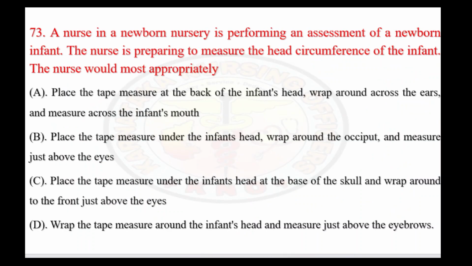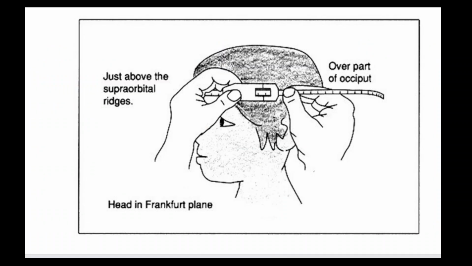So let's see the next question. A nurse in a newborn nursery is performing an assessment of a newborn. The nurse is preparing to measure the head circumference of an infant. So the nurse would most appropriately. So here they are giving you the options how to measure the head circumference. So if you see the image given here, so you'll come to know how to measure the head circumference of the baby.